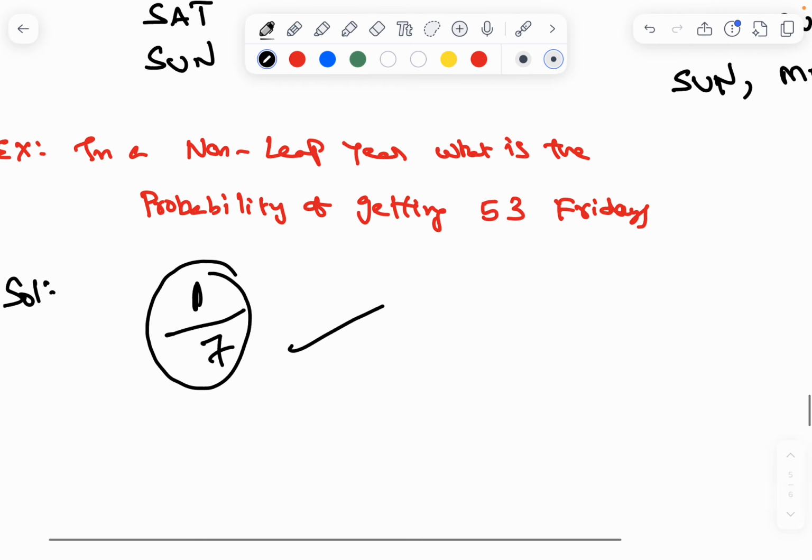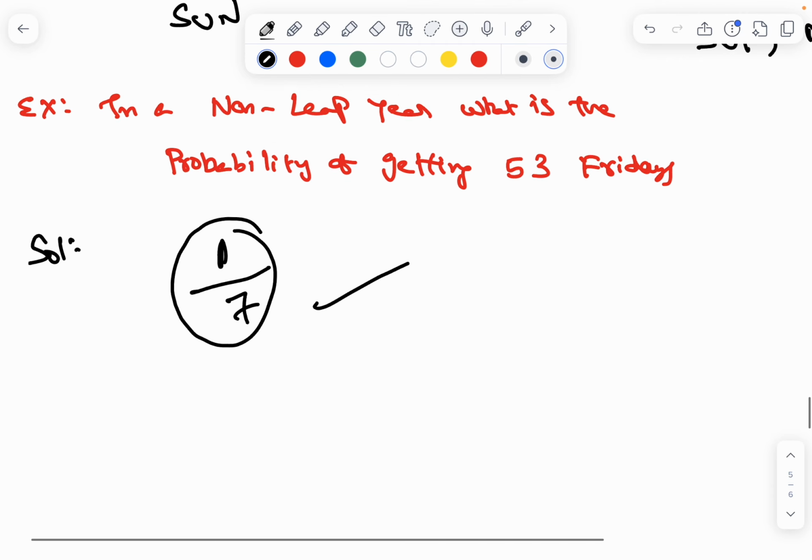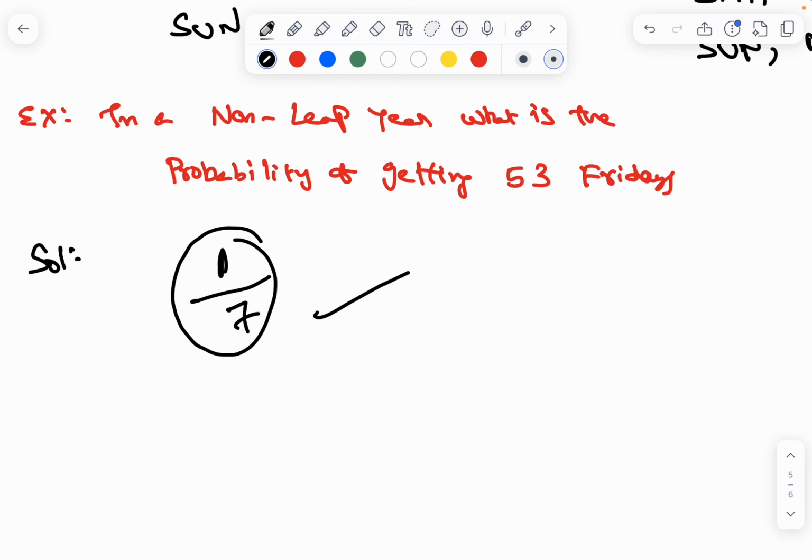Suppose another question. Same. In a non-leap year, what is the probability of getting 52 Fridays? What is the answer? Next question.